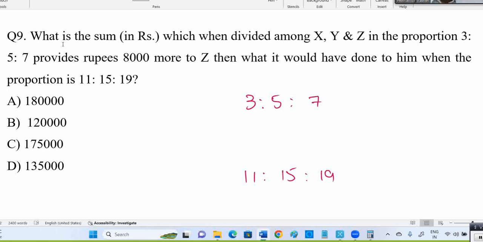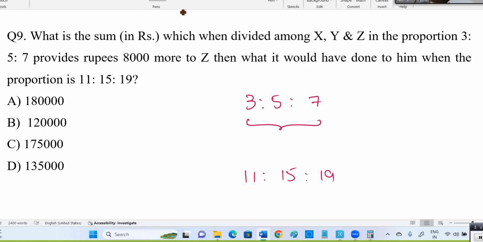The difference is 8,000. Generally what they'll ask, they'll give the total amount is so and so, distribute in this way and this way, and ask what is the difference. But here they gave the difference is 8,000, and the question is what is the original amount. Okay, now don't worry.